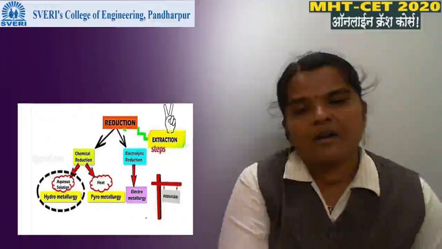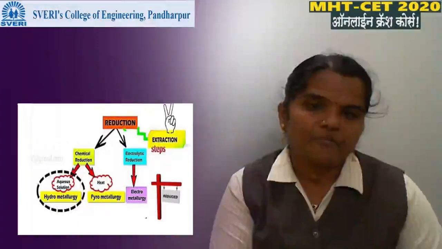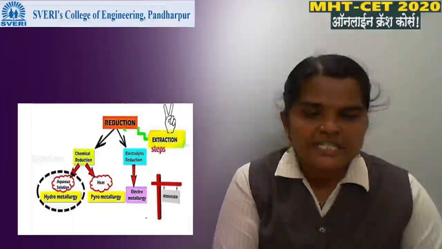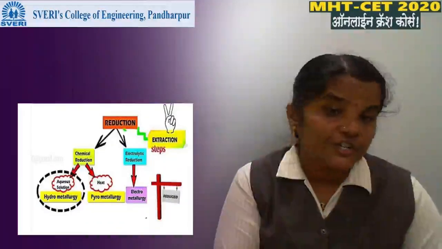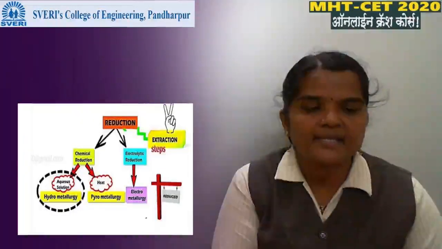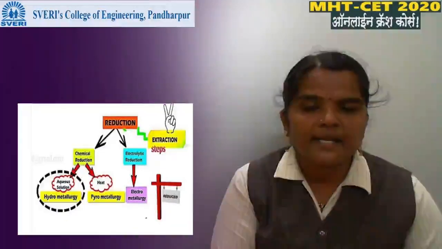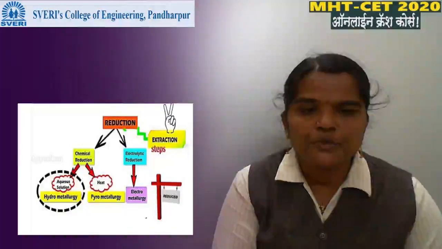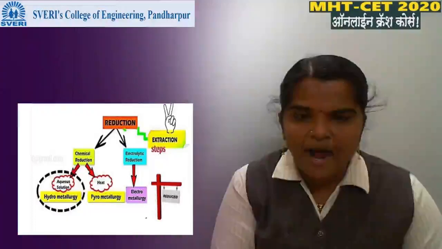Then reduction. Second step in extraction is reduction. First step in extraction is calcination and roasting. Second step is reduction. Reduction is divided into two main parts.